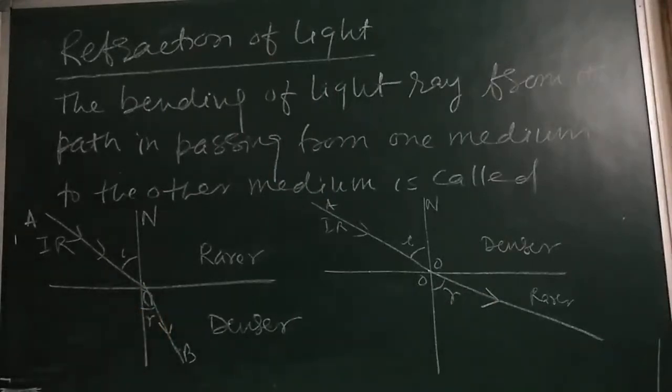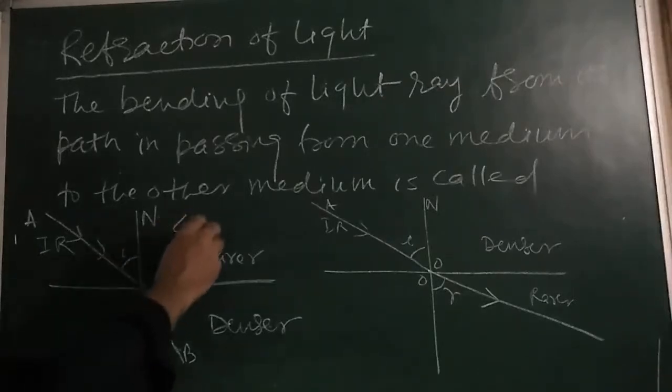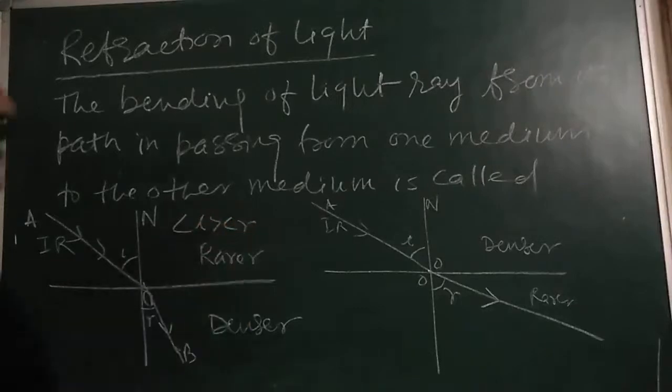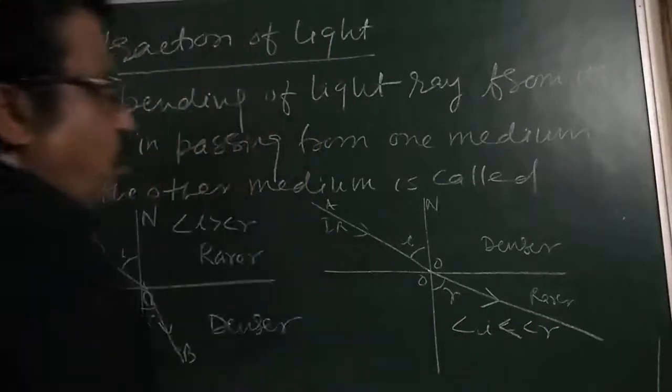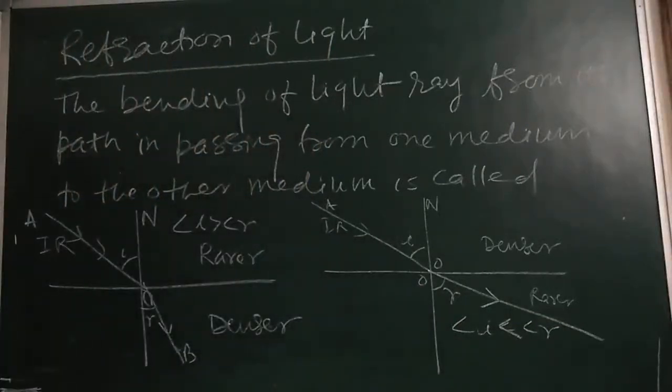So what we are observing, dear children, is that when the ray is coming from rarer medium to the denser medium, it will bend towards the normal. And when it is going from denser medium to the rarer medium, it bends away from the normal. Is that clear? So now write down here: angle i is greater than angle r in the first case. Here angle i is less than angle r. These are the observations we can see easily.